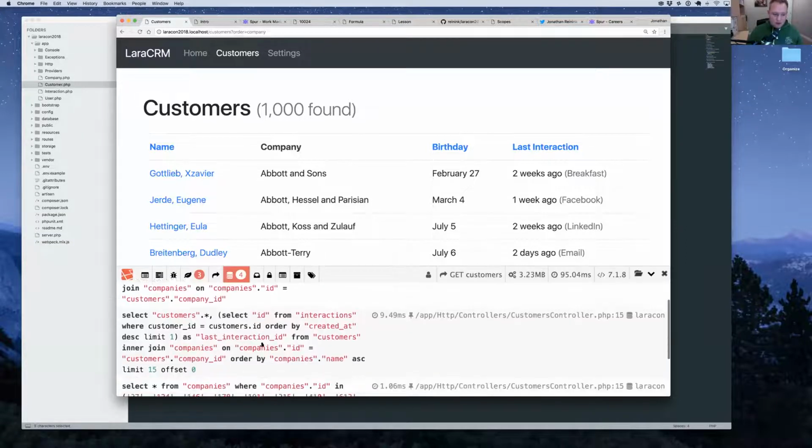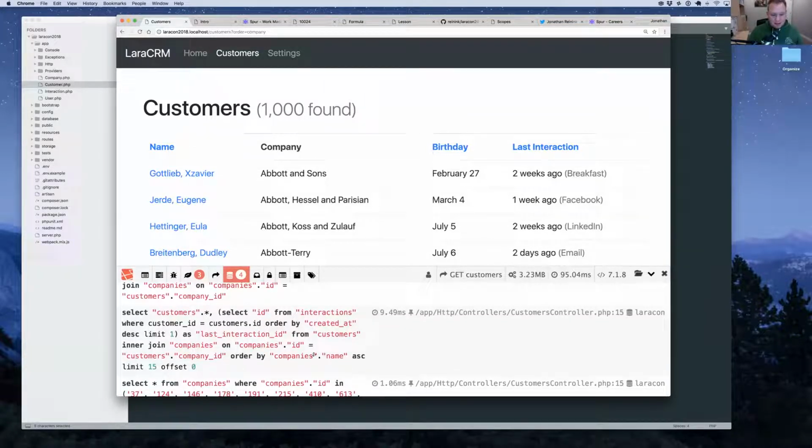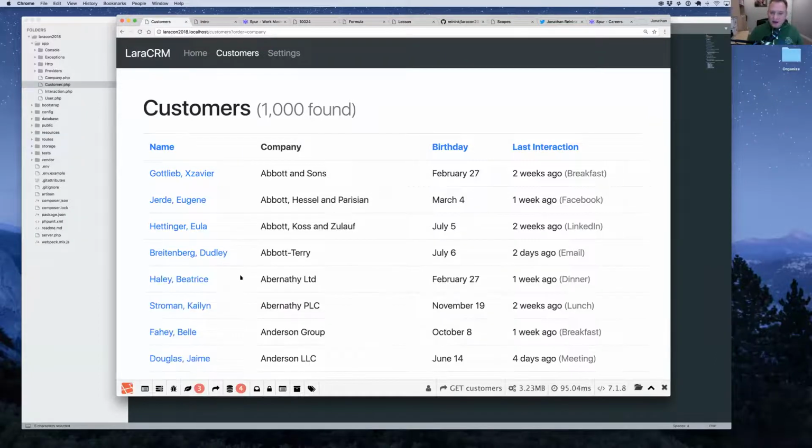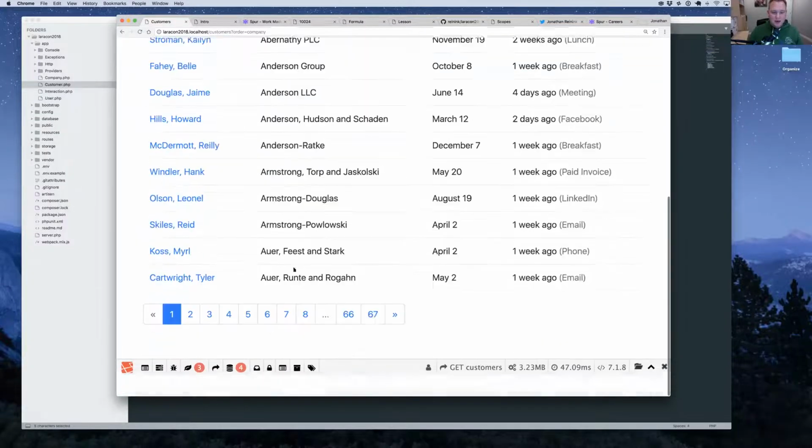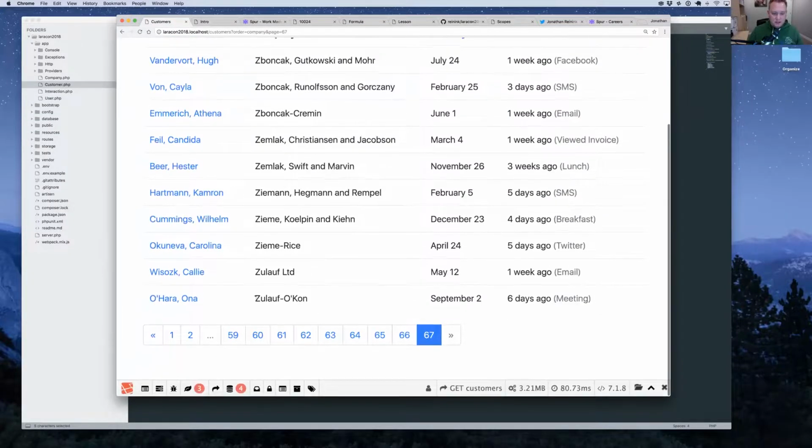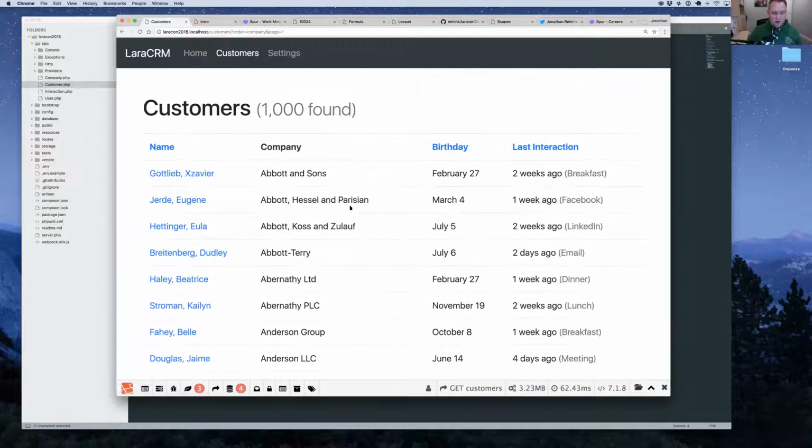It's just in the main query, we're just doing an inner join on companies, and then we're doing a sort by that data. And that is a totally valid way of doing this, right? So you can see A here, jump to page 7 or 67, Z. Okay, that's all working great.